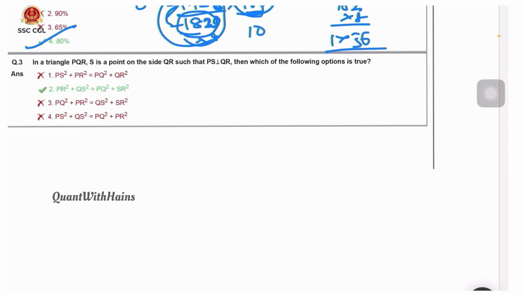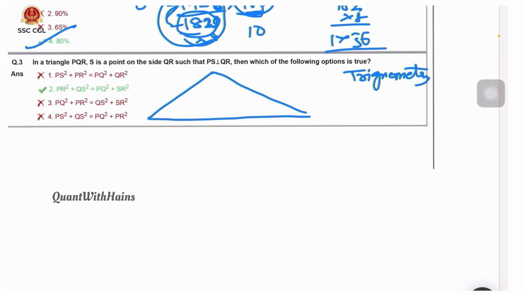Now coming to the third question. This is a trigonometry chapter. In a triangle PQR, this is triangle PQR. S is a point on the side QR such that PS is perpendicular to QR. It means we need to drop a perpendicular from this vertex to QR. This is S. Then which of the following is true? Here they want the relation between PS, PR, PQ and QR.